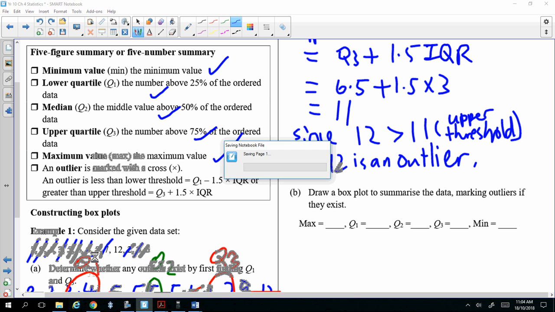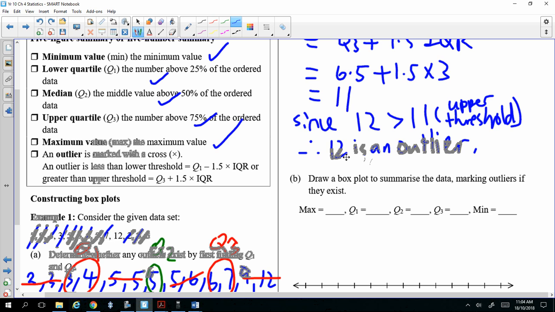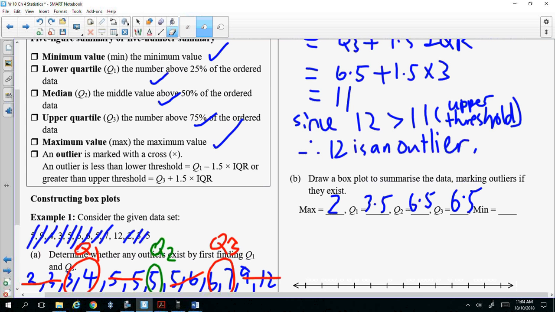Okay, what's the box plot? Minimum is, what's the minimum? Minimum is 2. And Q1 is 3.5. Q3 is 6.5, and Q2 is 5. Now the maximum, I don't know why I put maximum there, it should be minimum. Anyway, what's the maximum? Maximum will be 9, because 12 is an outlier. Minimum is 2.